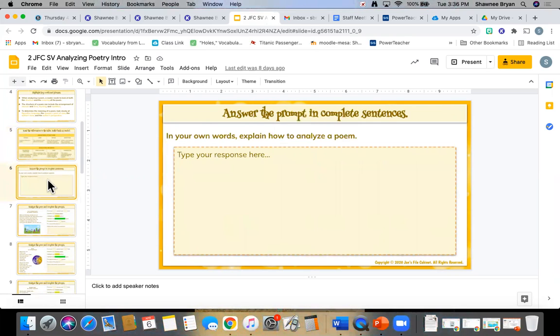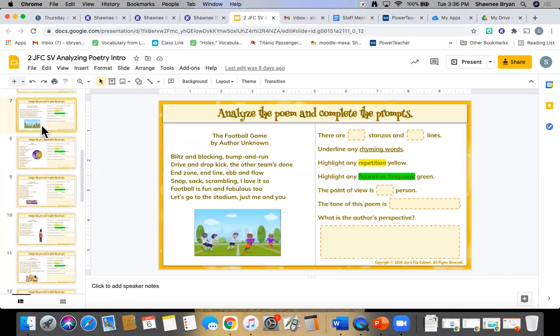Slide 6 is going to ask you in your own words how to analyze a poem. And then as you are moving forward, on slide 7, you are going to see a poem on the left-hand side, and it is going to ask you to analyze it on the right-hand side. So you're going to have to fill in how many stanzas, lines, underline any rhyming words, highlight repetition yellow, highlight figurative language green.